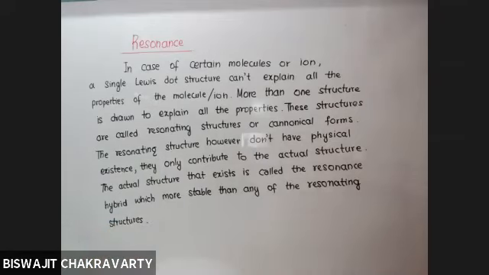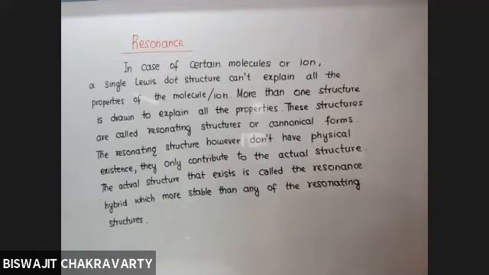Which is more stable than any of the resonating structures. তার মানে actual structure হল resonance hybrid. Resonating structure just আমাক help করি আছে to understand the actual structure. And resonance hybrid যেহেতু it is more stable.